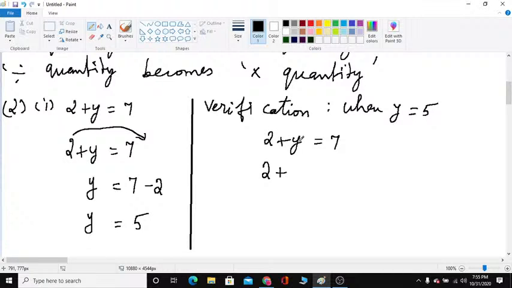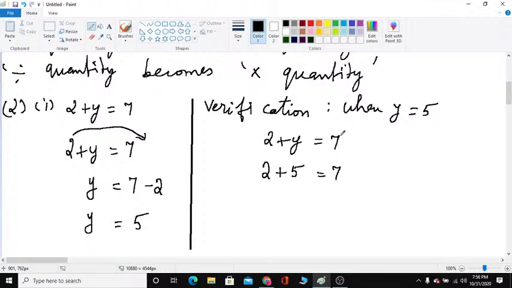Now you substitute 5 in the place of y. Remaining you write as it is: 2 plus, in the place of y you write 5, is equal to 7. Right side 7. What is the left hand side? 2 plus 5, which is 7. Right hand side is also 7.